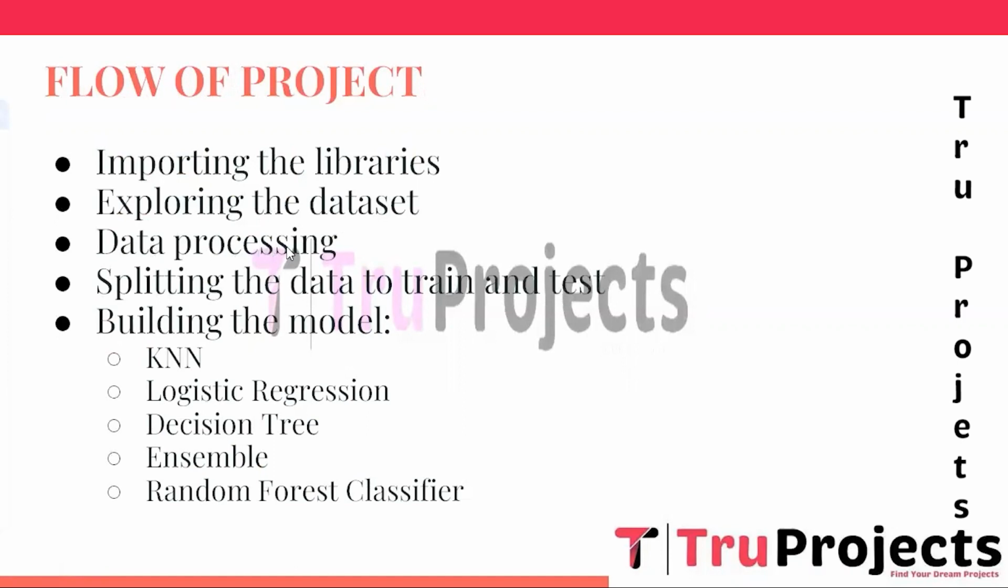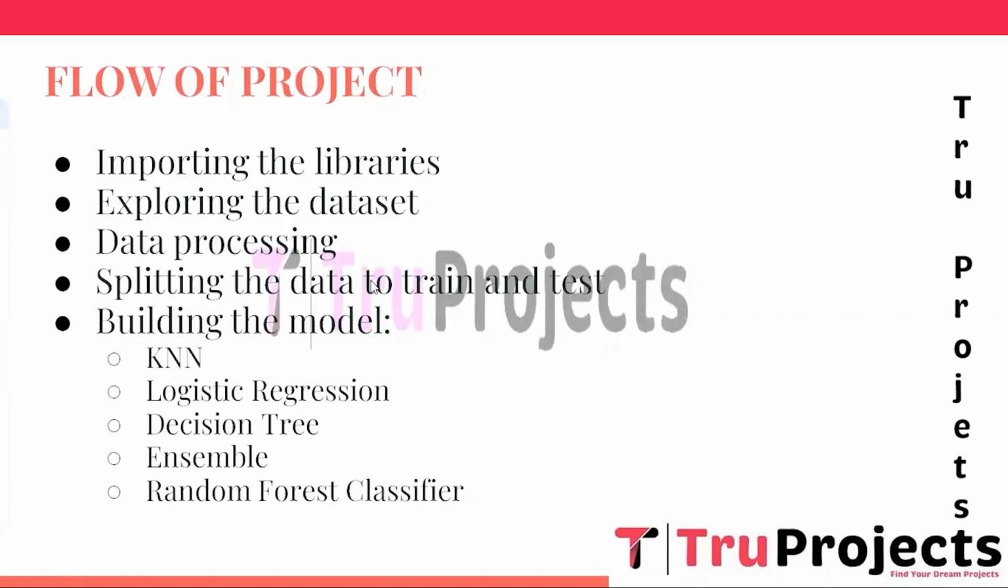And the third one is data processing. Data processing involves preparing the dataset for analysis. This includes handling the missing values, converting the categorical variables to numerical form, and dealing with outliers. Data processing ensures that the data is in a suitable format for training and testing of machine learning models.